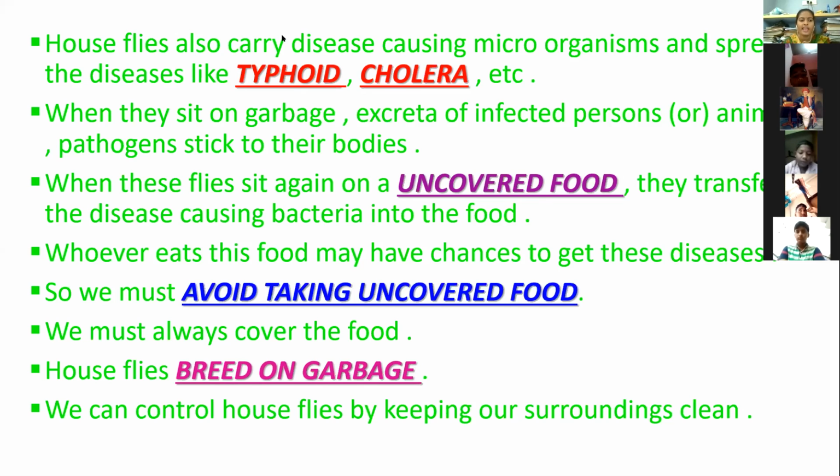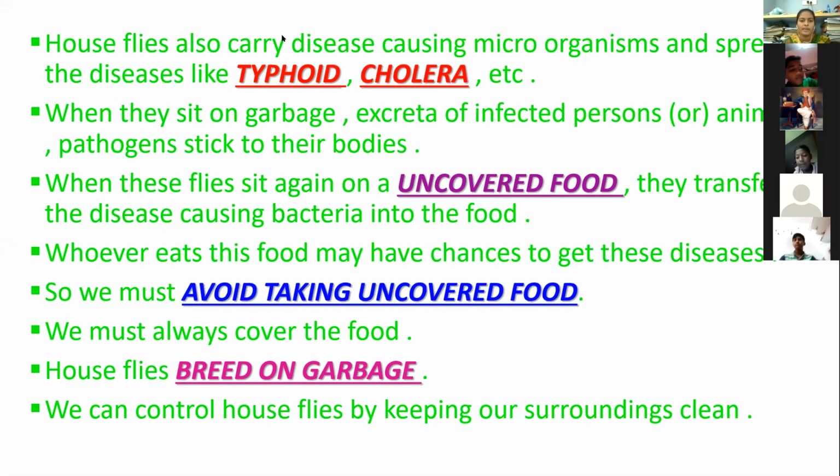Mosquitoes breed in which water? Stagnant water.